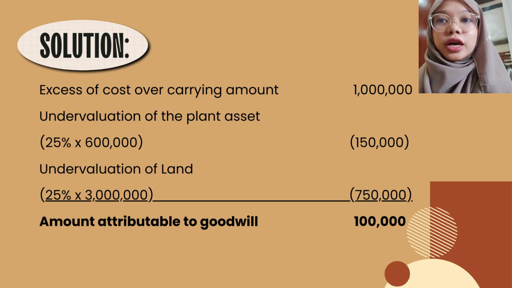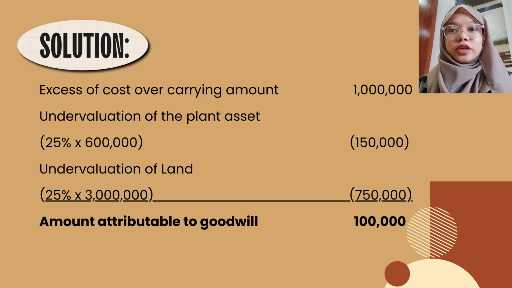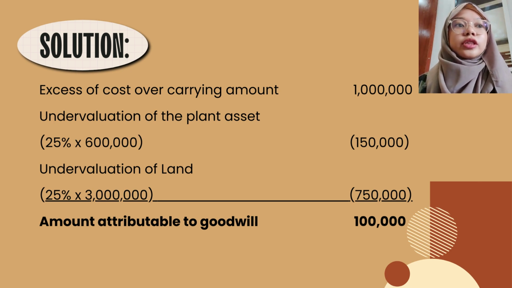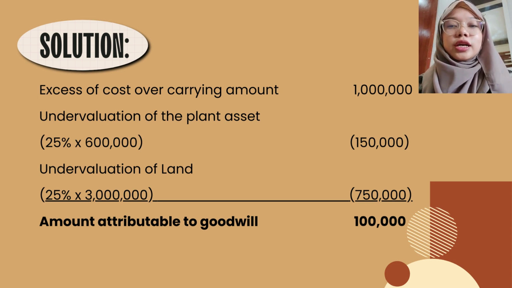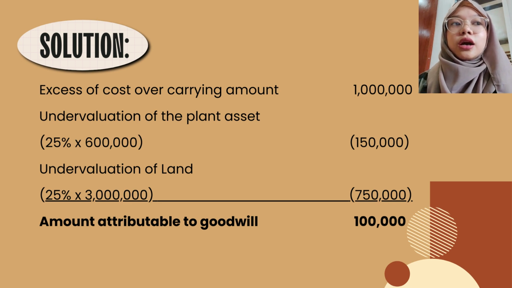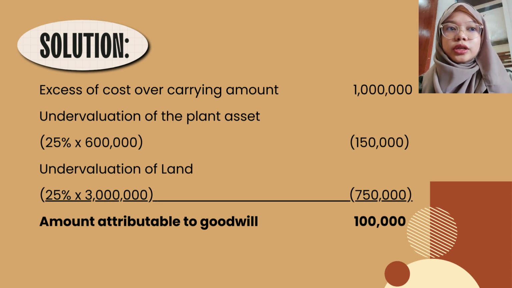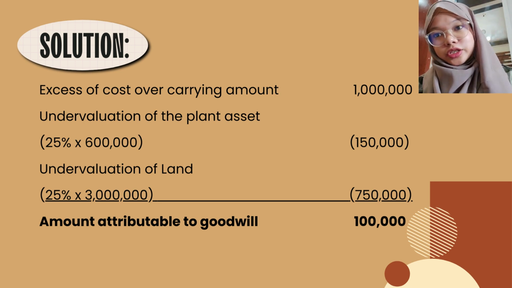So 600,000 multiplied by 25% would give us a result of 150,000. Then for the land, 3 million multiplied by 25% would also give us a result of 750,000. These two results would then be deducted from the excess of cost over carrying amount, which would give us an amount attributable to goodwill equivalent to 100,000.